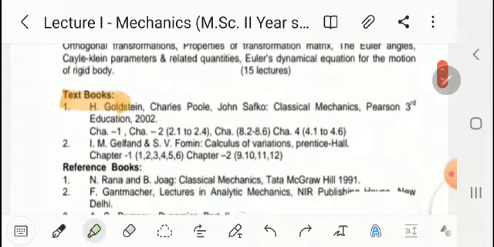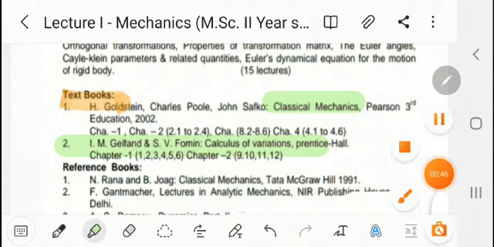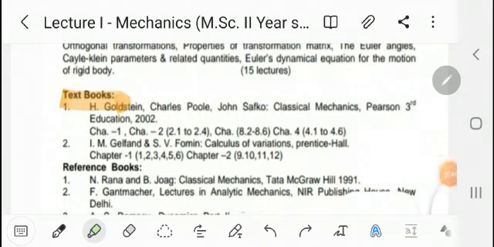We use 2 textbooks. First, Classical Mechanics by H. Goldstein, Charles Poole, John Safko. And second textbook is Calculus of Variations by I. M. Gelfand and S. V. Fomin. From the first book, chapter first, chapter second, chapter 4 and chapter 8 are there.